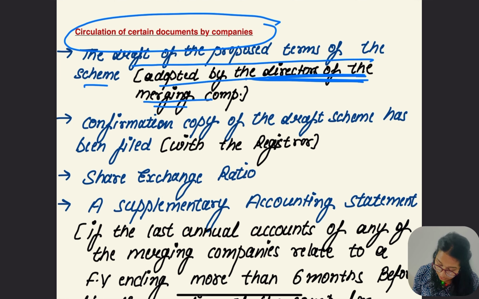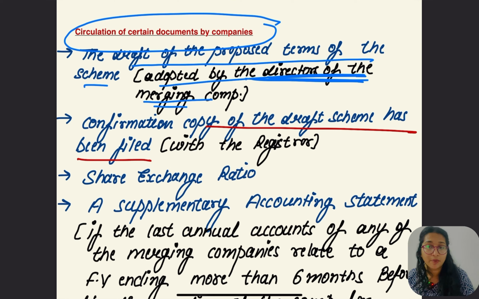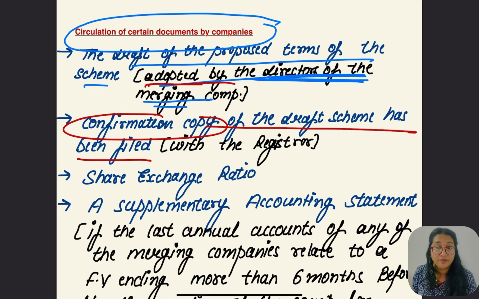Second, the confirmation copy of the draft scheme is to be sent to whom? To the registrar. It is to be filed with the registrar.